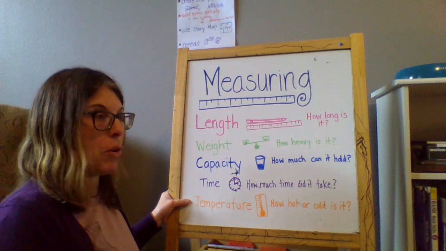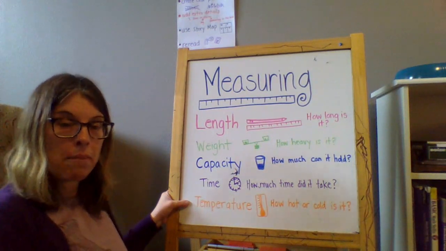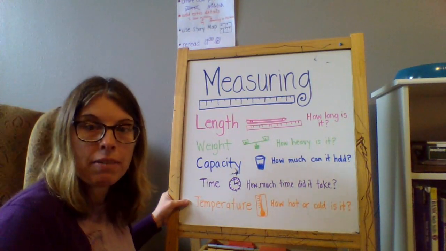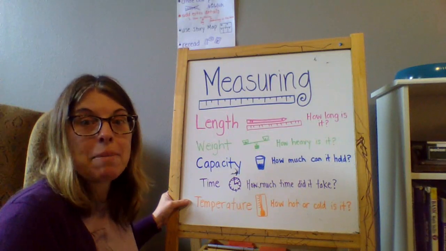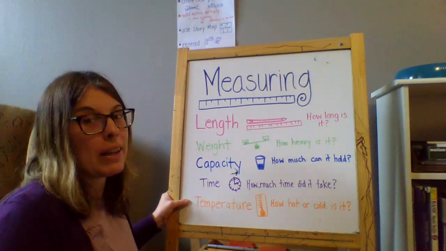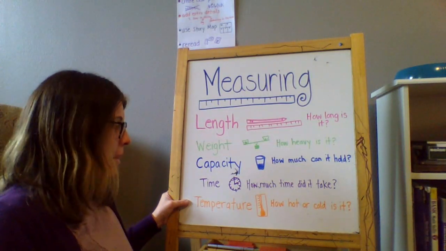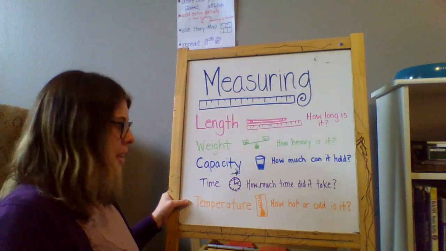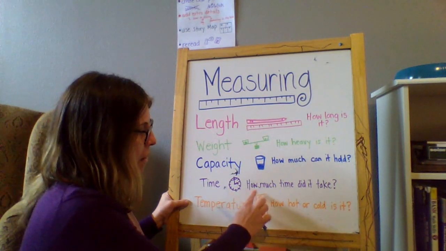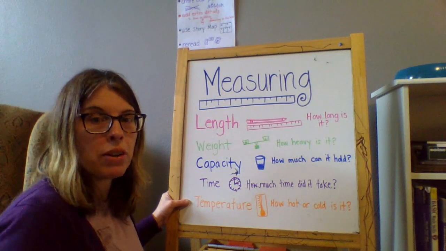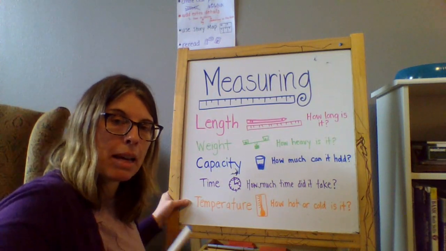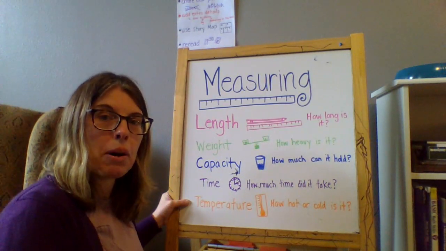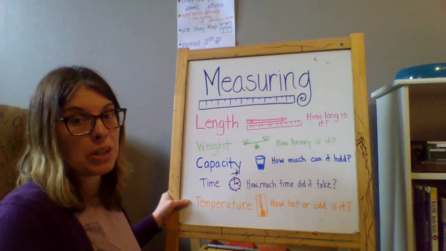Temperature. How hot or cold is it? Something that I like to measure the temperature of is my bath. If I'm really cold, I like to take a warm bath to warm up. And before I get in the bath, I don't always measure it with a thermometer, but I feel it with my hand. I stick my hand in there to see, is the water too hot, too cold, or just right?